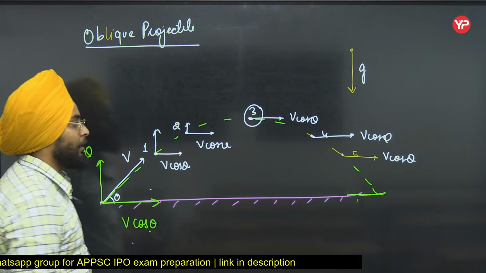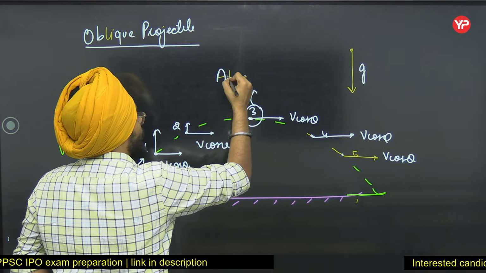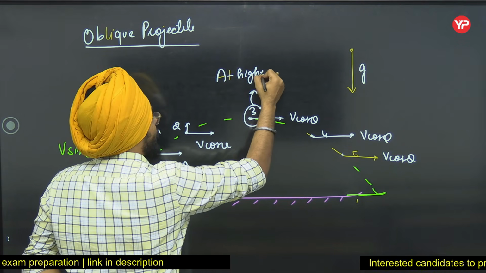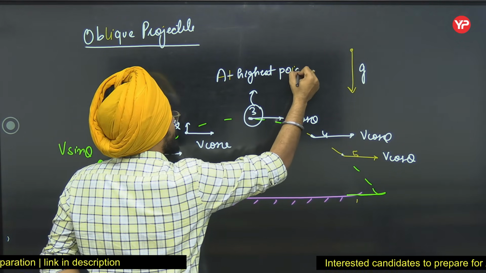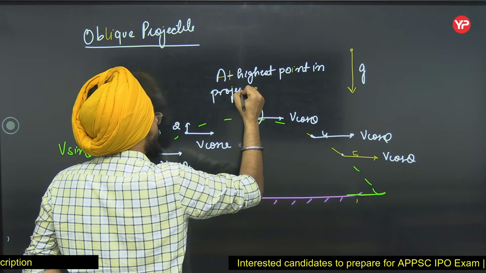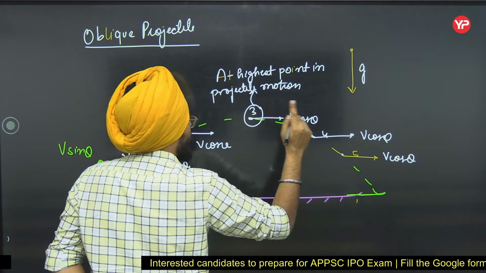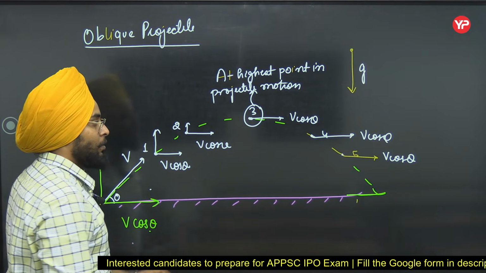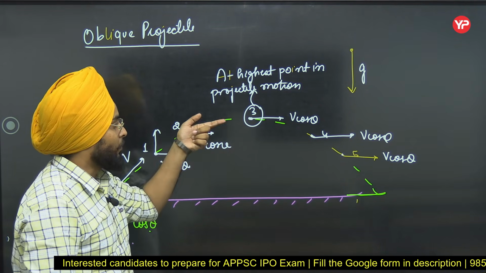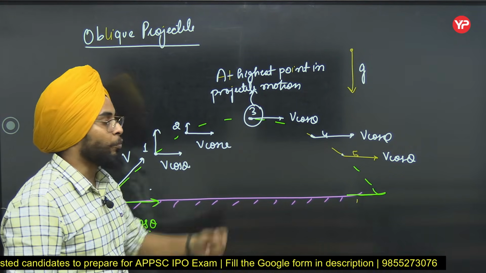At the highest point in projectile motion, vertical velocity, see, there is velocity. The velocity at the highest point is v cos theta, but there is no vertical component of it.